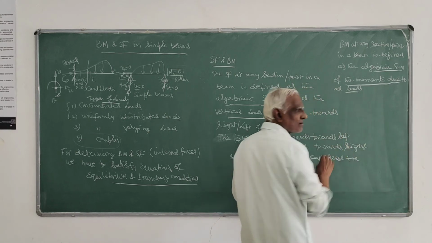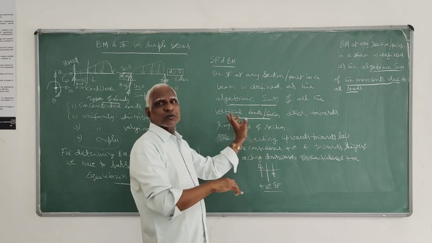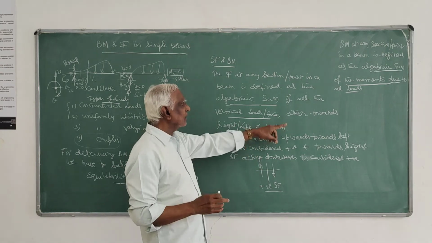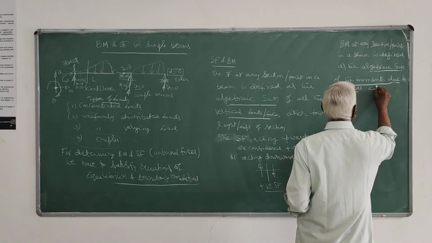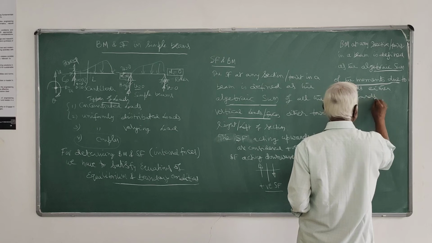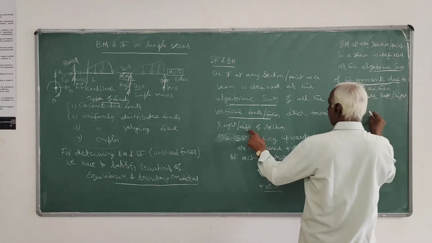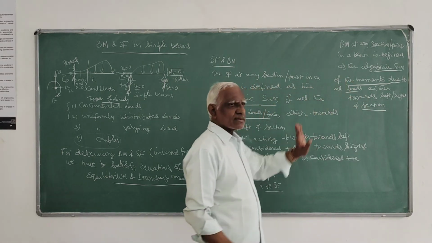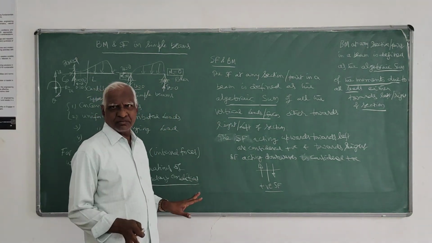Moments due to all loads. Here it is only all vertical loads, forces. Here, moment due to those forces about the section, either towards left or right. Moments of all the loads either towards left or right of the section. That's all. Here it is moment due to the load. Here it is only sum of the loads itself.